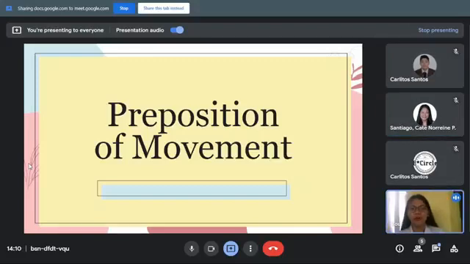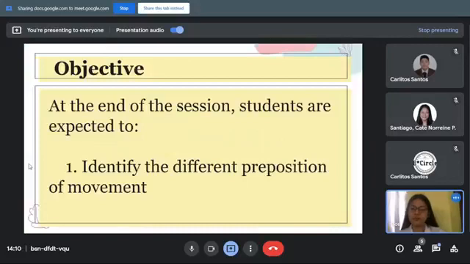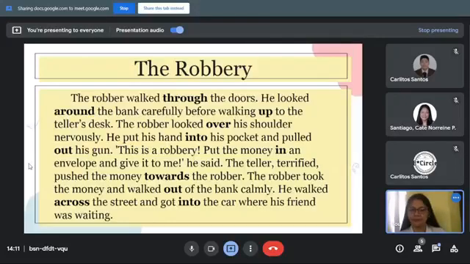For today, we are going to learn prepositions of movement through the rules. But first, let's have our objectives for today's session. Let me read it for you. At the end of the session, students are expected to identify the different prepositions of movement. Again, we only have one objective for today, which is to identify the different prepositions of movement. And now let's proceed to our next slide.